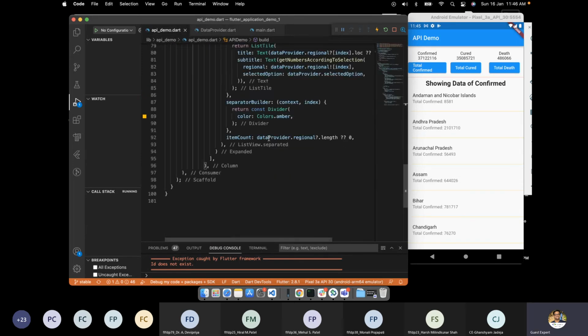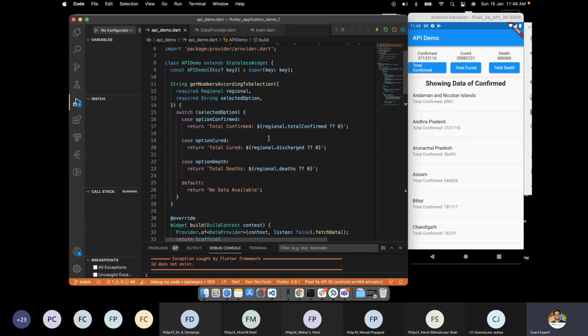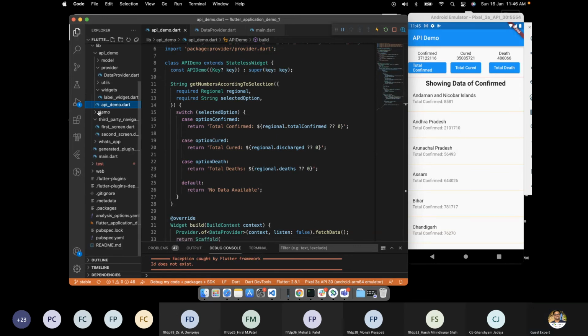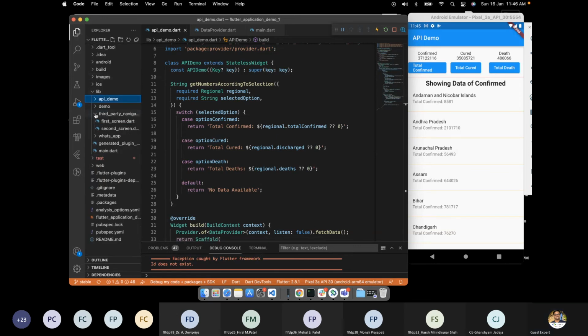In the next session, we will use the same app, but we will use MobX as the state management technique. I'll simply copy this API demo into another folder, API demo MobX, and then we will start again with MobX. Now everyone has complete visibility of what state management is. So we will only discuss what MobX is and how it is different from the Bloc and the provider.